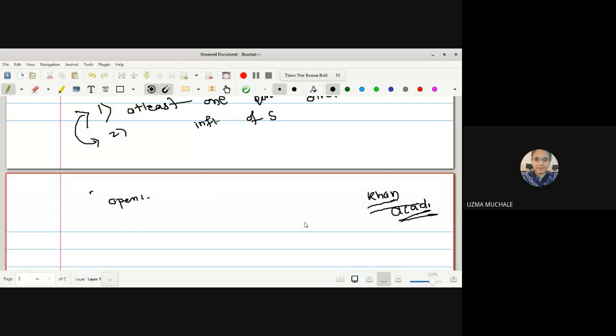Every day, at least one lecture you should see from the basic point, so that every basic point related to closure and closed set is clear. Solve many more examples of open sets and closed sets. So far we have only seen the definitions: the definition of open set is done, closed set definition is done. How to find this out? How are you going to evaluate on the real line? How does it look on the real line? Okay. You have to take examples from the real line and find out what an open set is and what a closed set is, right? You have to do these things from Khan Academy.